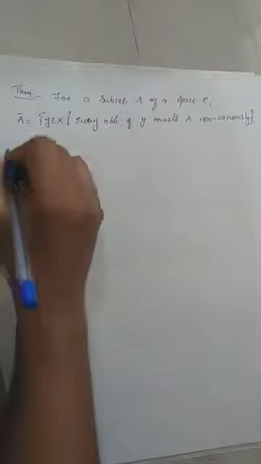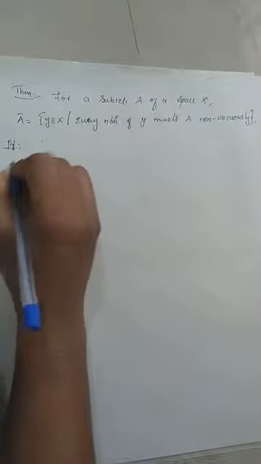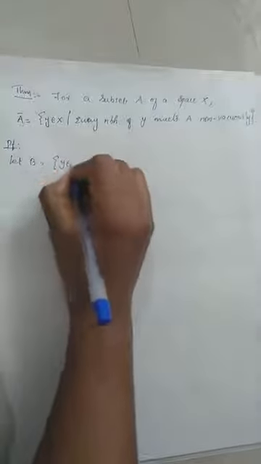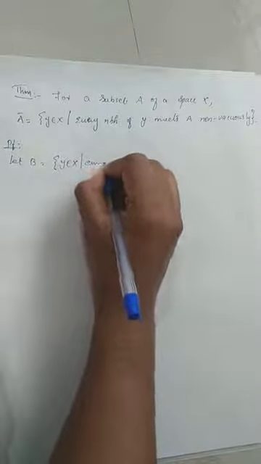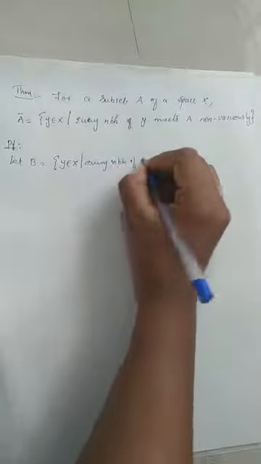Okay, to prove this theorem, I define B to be this set: the set of all y belonging to X such that every neighborhood of y meets A non-vacuously.